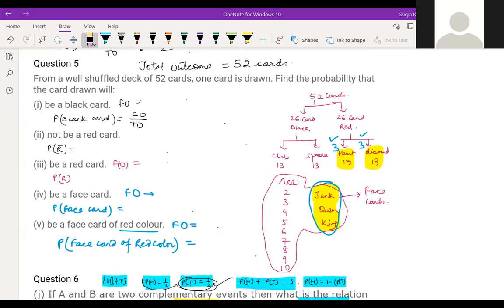12 by 52. 6 by 52. Okay. 12 by 52 means 6 by 26. All right. Okay, next. Black card, not be a red card. Be a red card.